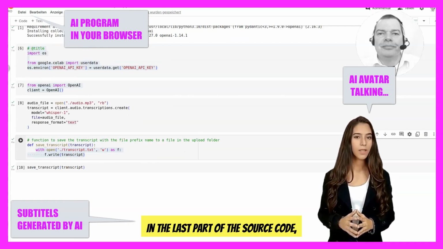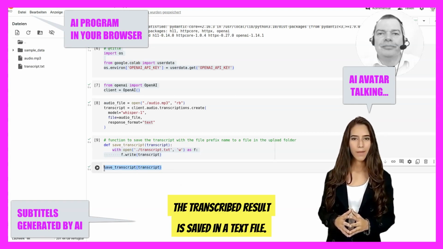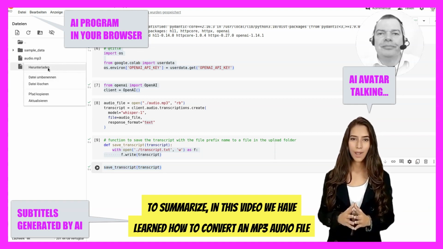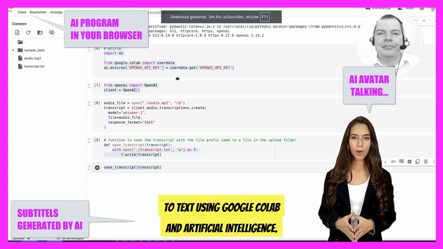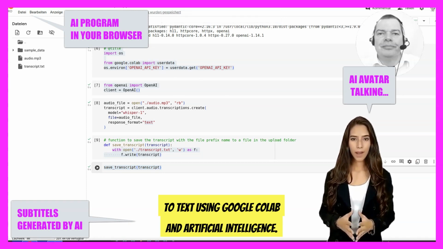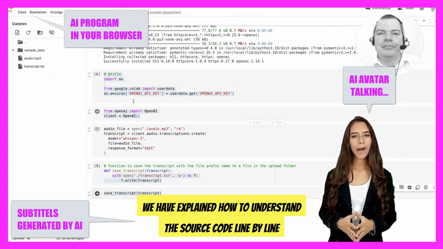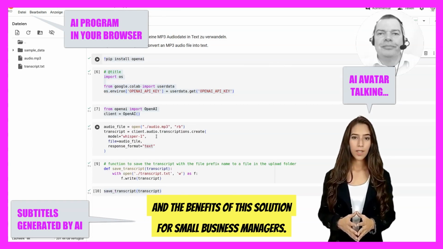In the last part of the source code, the transcribed result is saved in a text file. To summarize, in this video we have learned how to convert an MP3 audio file to text using Google Colab and artificial intelligence. We have explained how to understand the source code line by line and the benefits of this solution for small business managers.